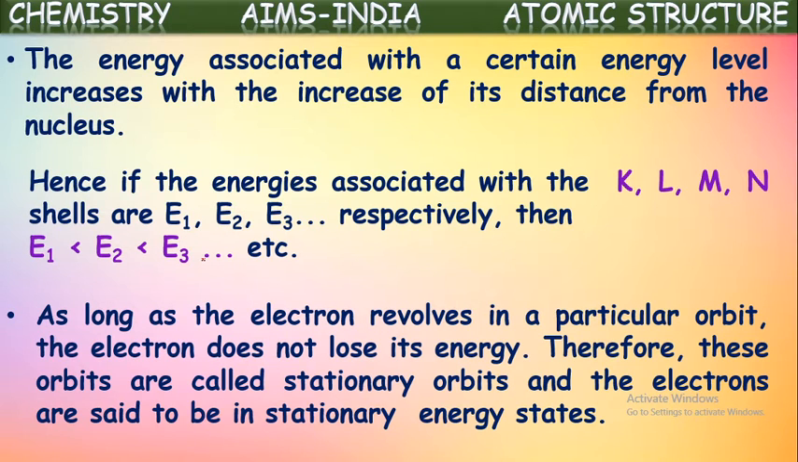Yes, whenever an electron is revolving in a particular orbit, its energy is neither lost nor gained. Its energy will be fixed until and unless it jumps to another orbit. If it is revolving in a particular orbit, its energy will not change. That is why these energy levels are called stationary states and stationary orbits, and these electrons are said to be in the stationary energy state.